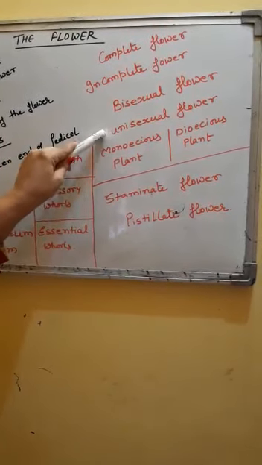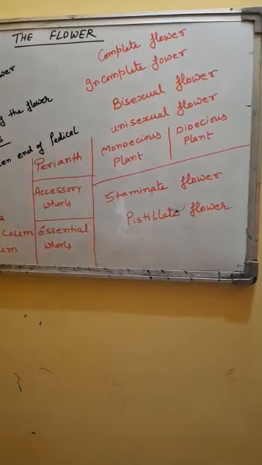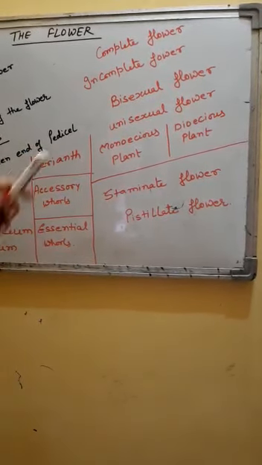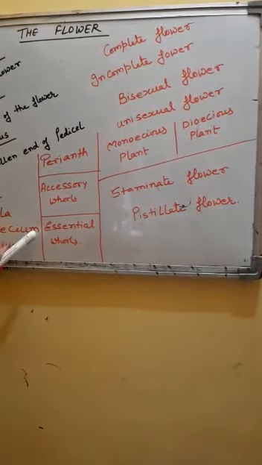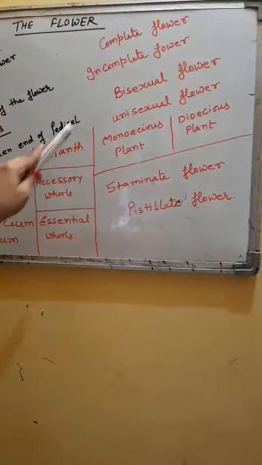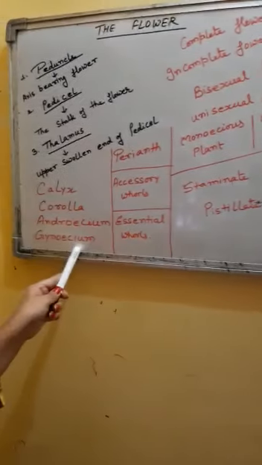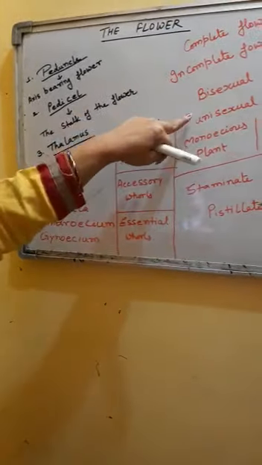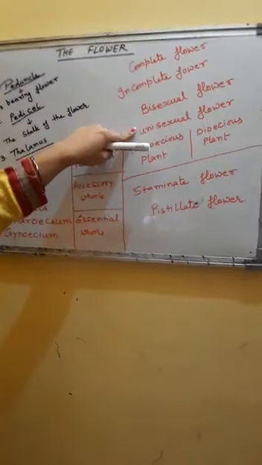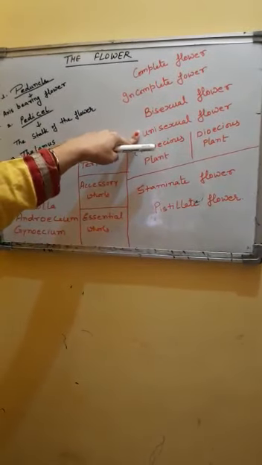Unisexual flowers are the flowers which have only one of the essential whorls. Either it has androecium or it has gynoecium. Depending upon that, it will be known as a male flower or a female flower.